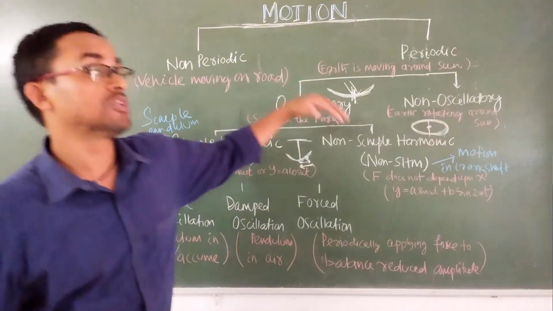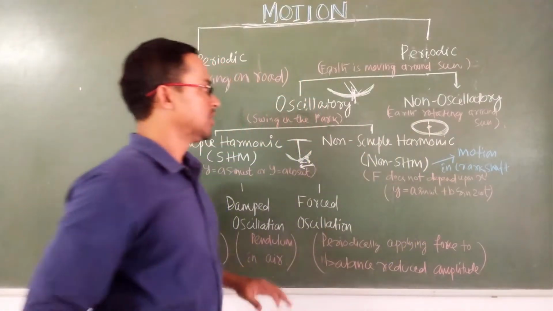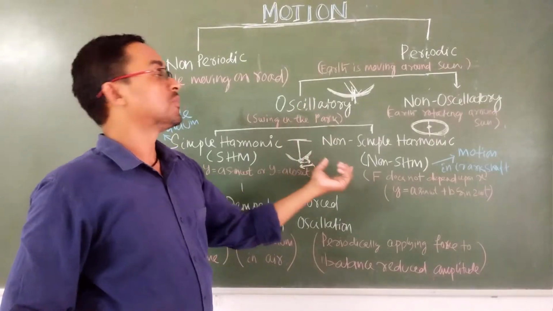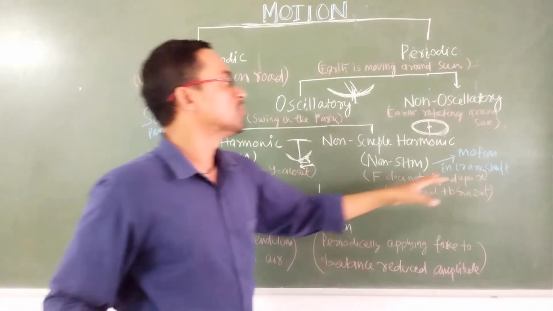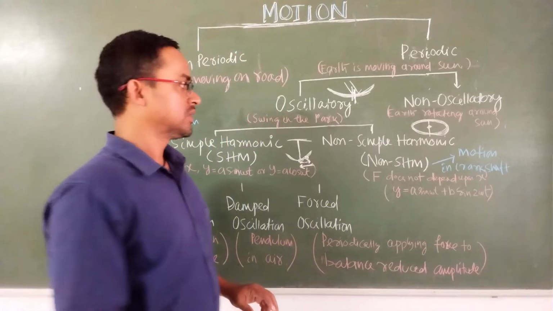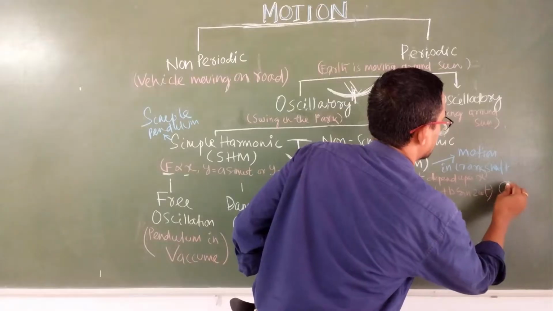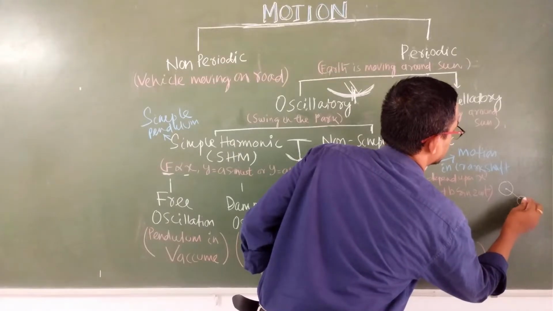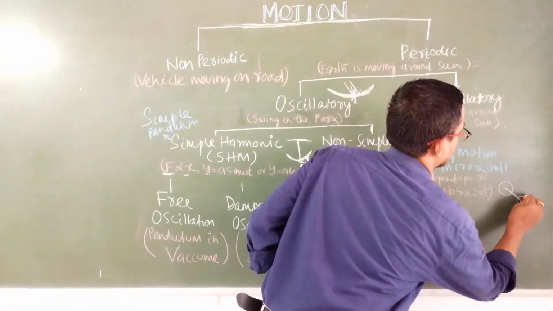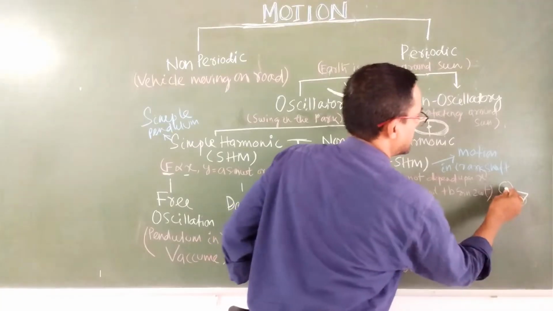But if you consider non-simple harmonic motion, here force doesn't depend upon x. Though it is oscillatory, the restoring force doesn't depend upon x. And the example is the motion in the crankshaft. Like a crankshaft, there are two things attached.